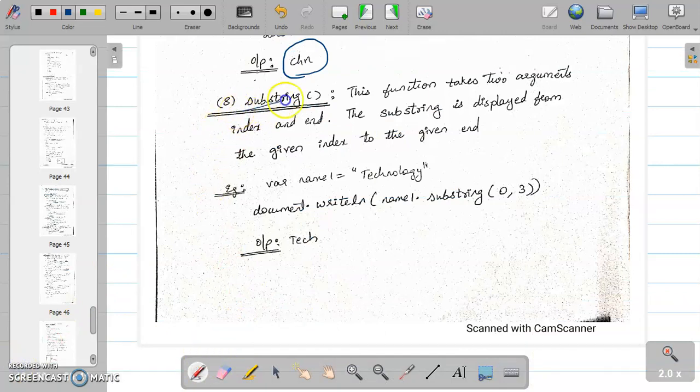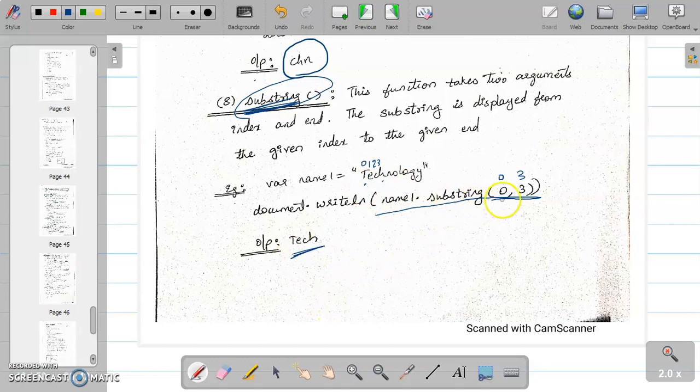Next function is substring. Before this we saw SUBSTR; now we will see substring. The difference between the two is this: substring, name1.substring(0, 3), means you start at the 0th index and stop at the 3rd index. The 0th index is 0, 1, 2, 3. So start from the 0th index and stop at the 3rd index. TCH will be the output.